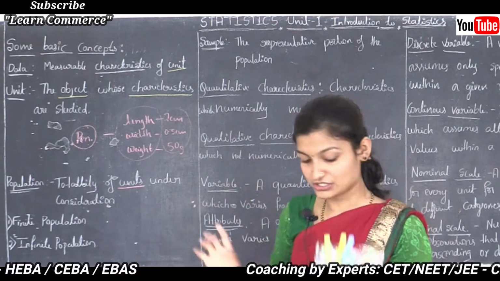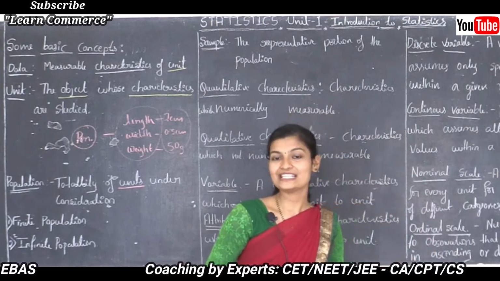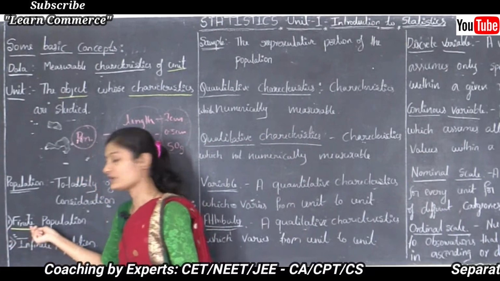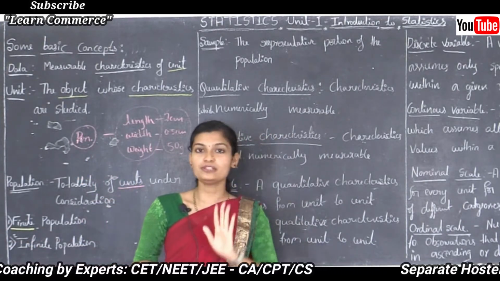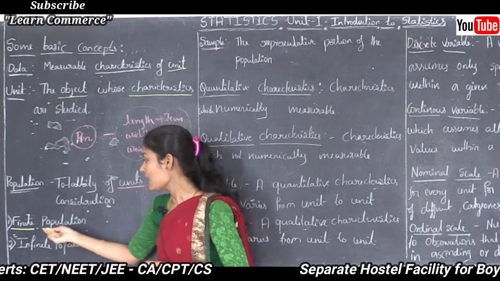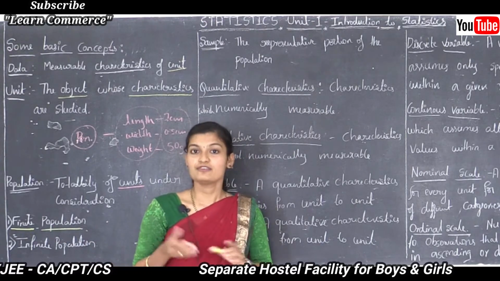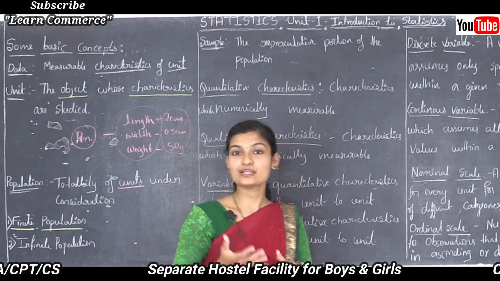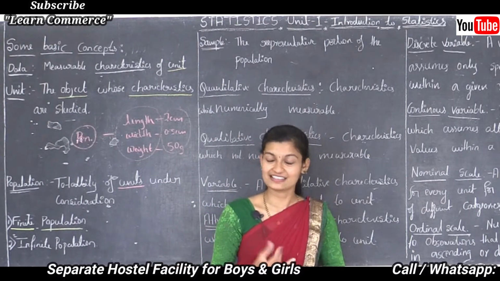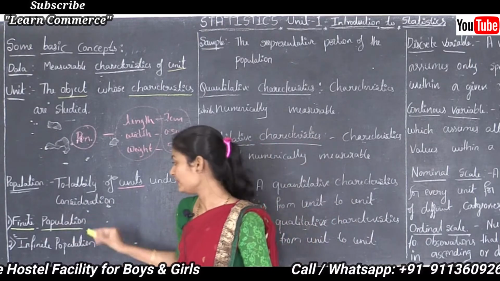In a population there are two types. One is finite population, another one is infinite population. See here, finite in the sense that is countable or measurable. So a finite population is a population which contains a countable number of units. For example, the number of students in a college, that is countable. The number of tables in a class is also countable. Okay, these are examples of finite population.